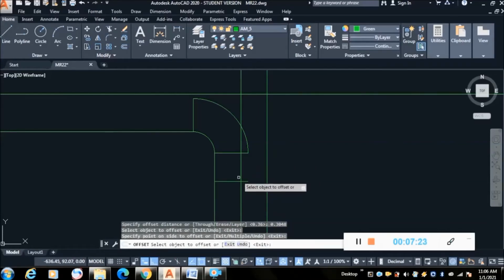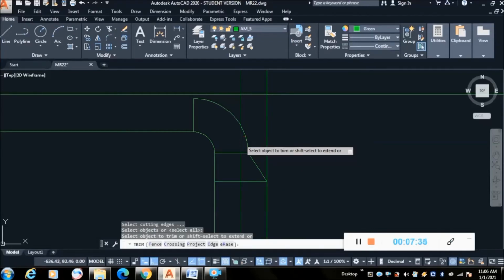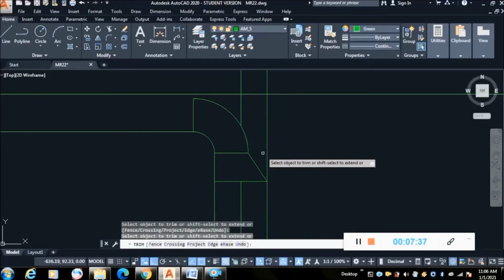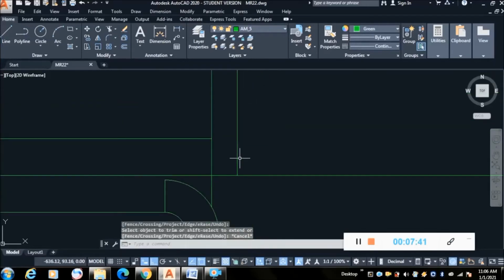Create like this, extend, then take the line command like this. Like this we have created it.